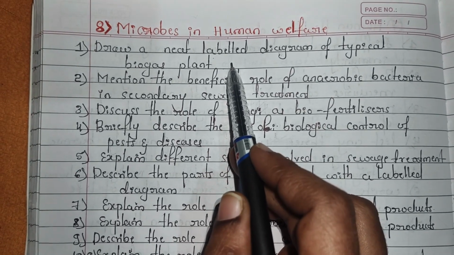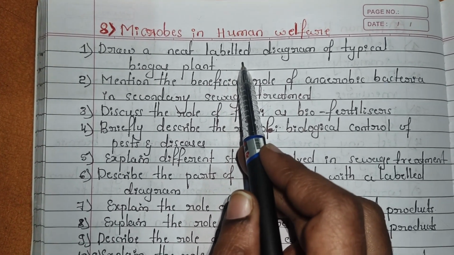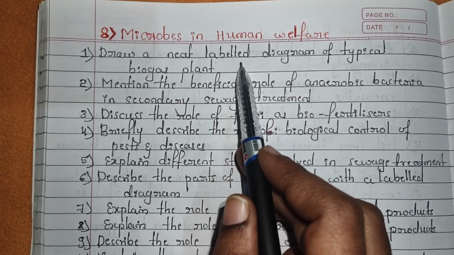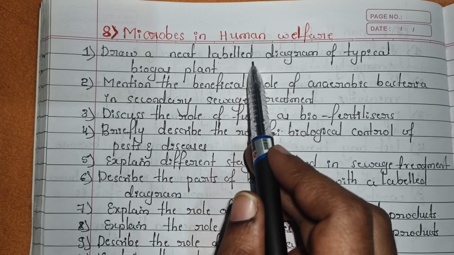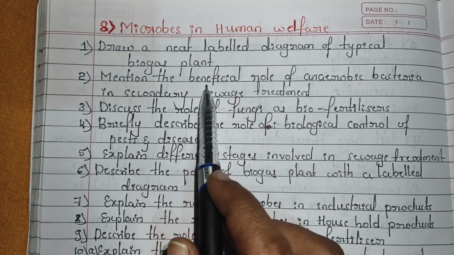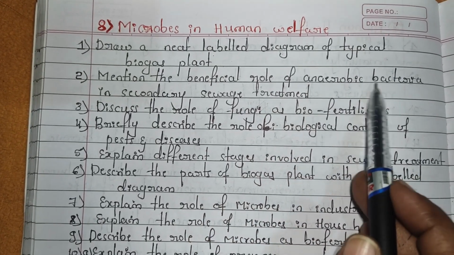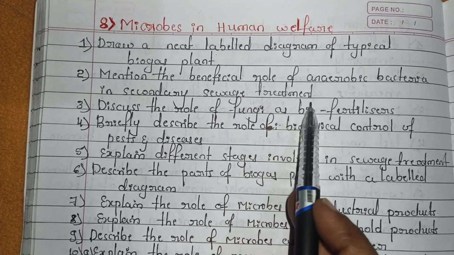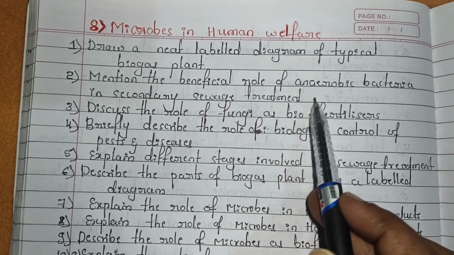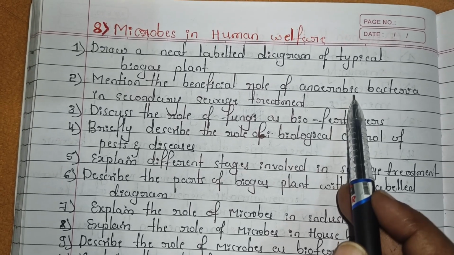It is most important. Many times this question arises. You have to draw a diagram and you have to label it. Sometimes they will ask for diagram plus explanation, and sometimes they will ask only for the diagram. And the second question is: mention the beneficial role of anaerobic bacteria in secondary sewage treatment. So in secondary sewage treatment, what are the beneficial roles related to anaerobic bacteria?